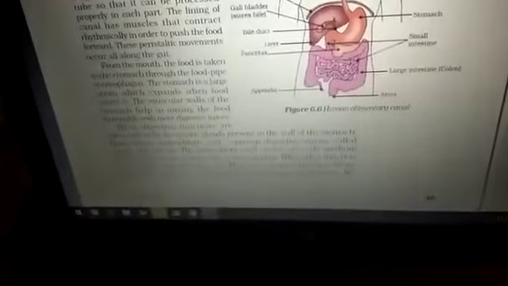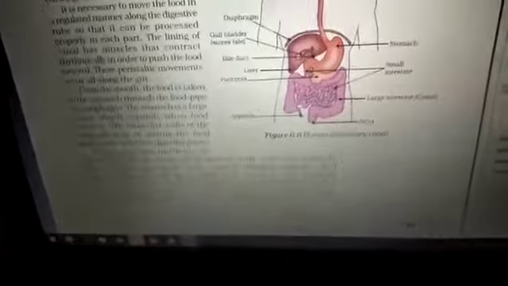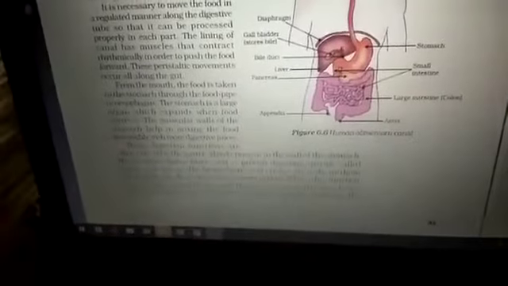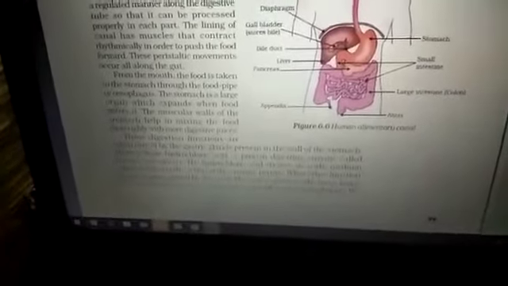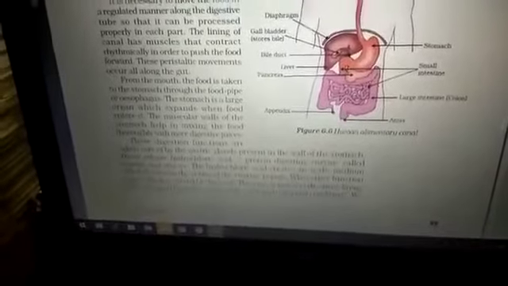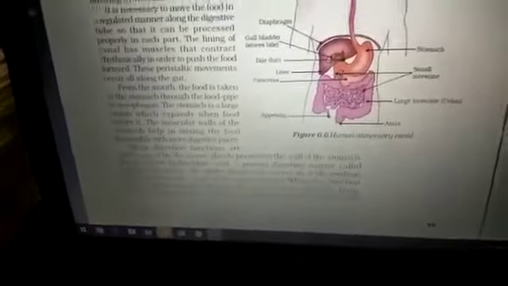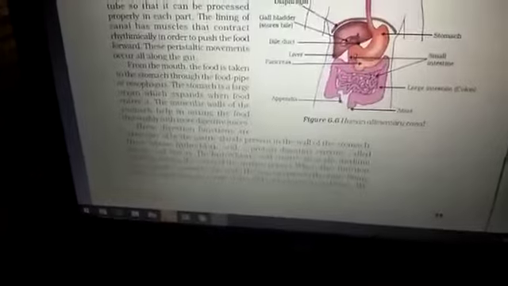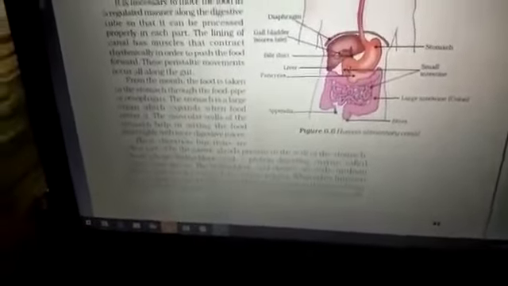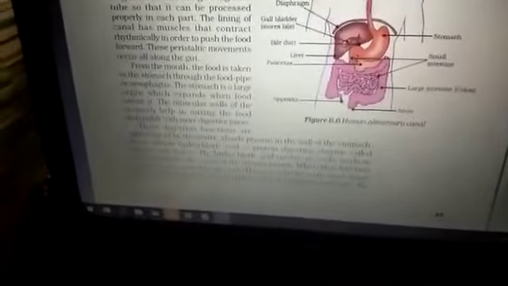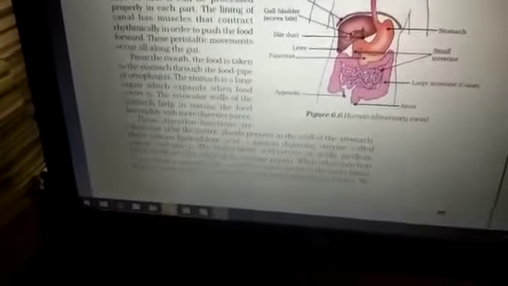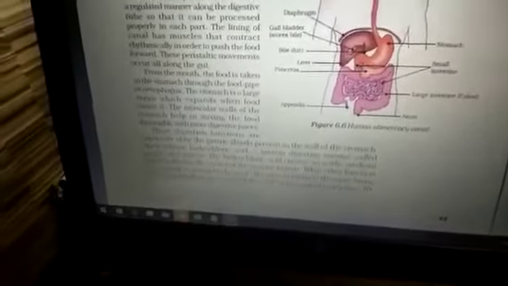Then the food is passed towards the small intestine region. The small intestine is called small just because of its width; its length is larger. It is the longest portion of your alimentary canal. As I told you earlier, the whole alimentary canal is about 9 meters, in which the small intestine is about 6.5, but the width of the small intestine is very small. Thus we call it small, while the large intestine has a larger width.